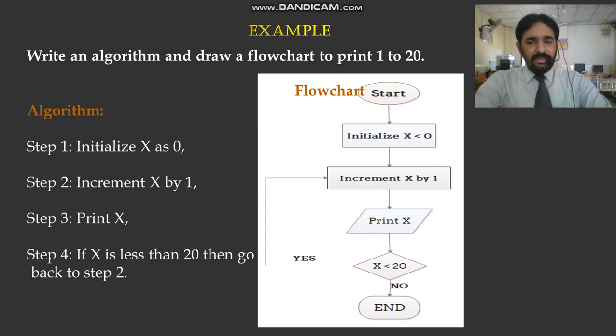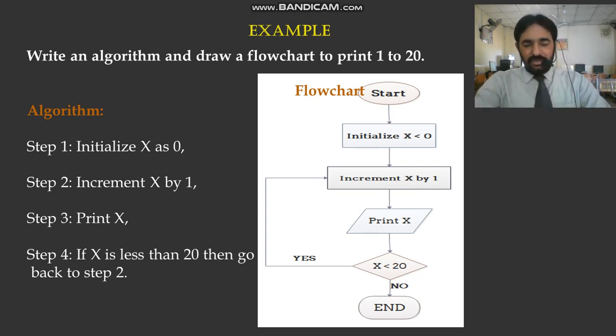Now check, there is a decision: is x less than 20? If yes, go to step 2 where we increment x by 1. If no, meaning x equals 20 or greater than 20, then finish and exit.